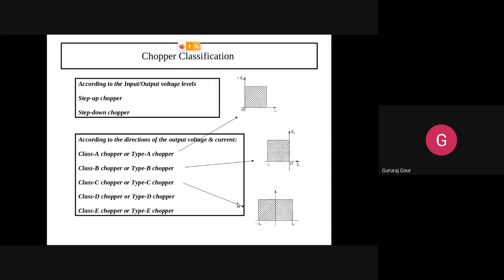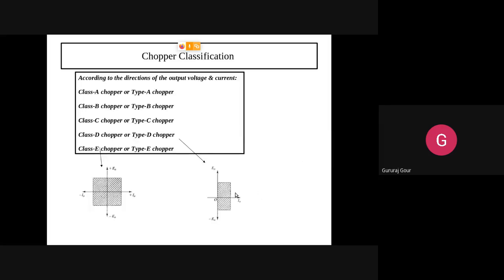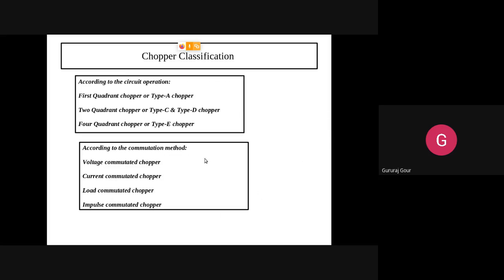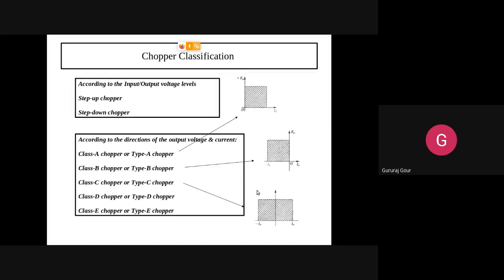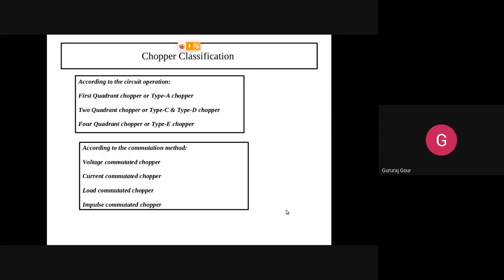Two quadrant chopper means type C and type D. Only two. Four quadrant means only the last. This is based on their nature of operation. We are getting different categorical types of the choppers.